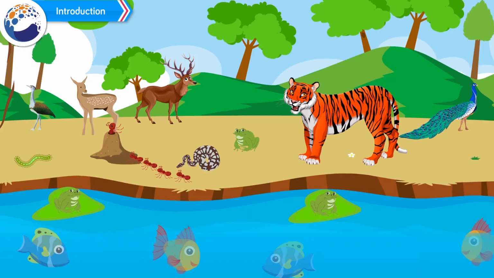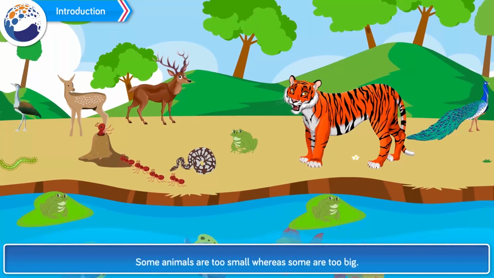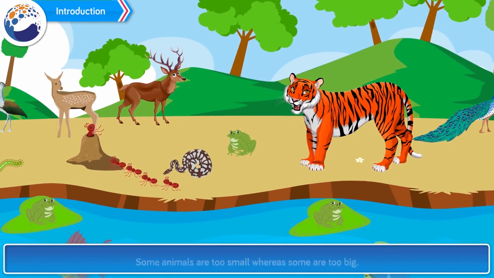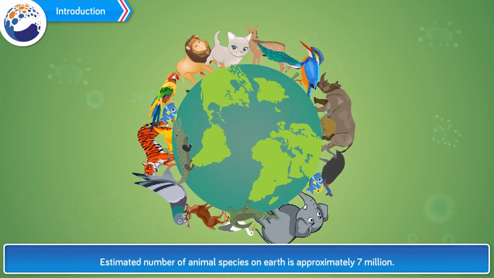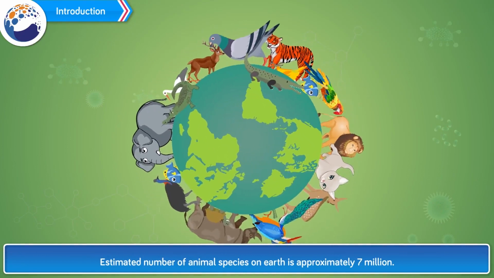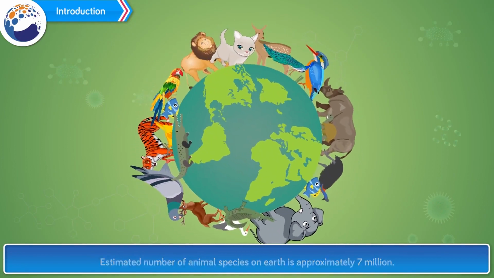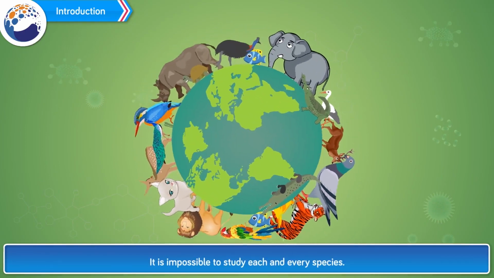Introduction. You must be looking at varieties of animals around you. Some animals are too small, whereas some are too big. There is huge diversity among the animals. The estimated number of animal species on Earth is approximately 7 million. It is impossible to study each and every species.